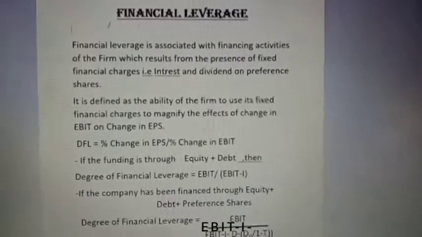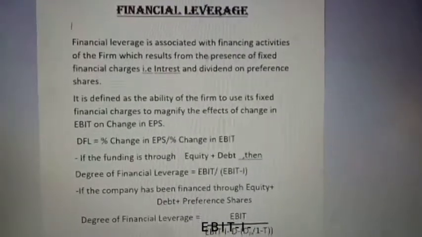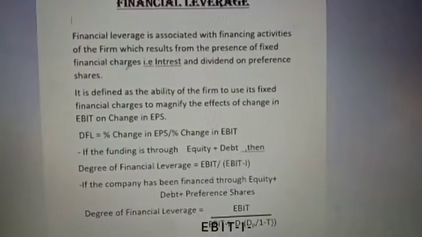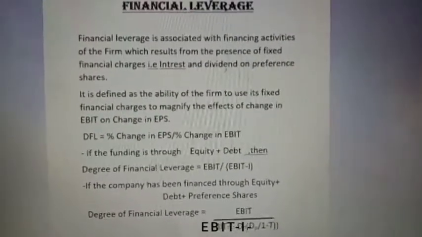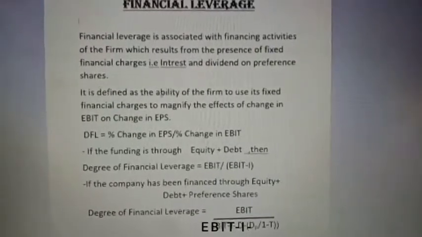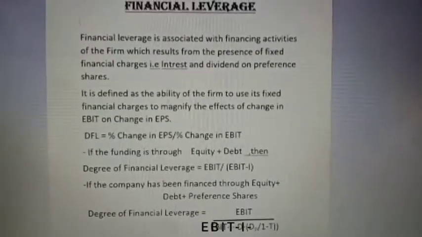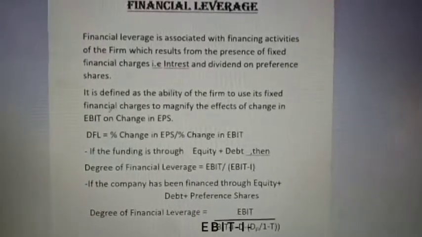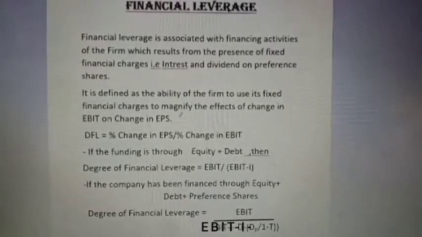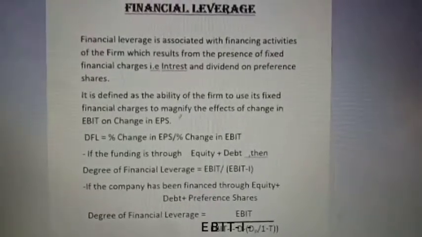Look at this financial leverage. It is associated with the financing activities of the firm, which results from the presence of fixed financial charges, that is, interest and dividend on preference shares. It is defined as the ability of the firm to use its fixed financial charges to magnify the effects of change in EBIT on change in EPS. As per the EBIT, how much EPS is changing, this is what we will know from financial leverage.